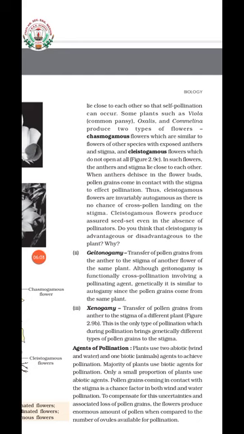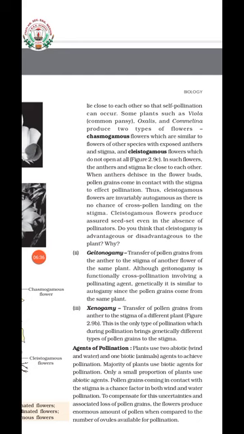Okay, so in this type there is a genetic difference between the male and the female parent, or the pollen grains and the stigma or the egg. Even though the stigma receives the pollen grain, the actual fusion takes place between the gametes, isn't it? Male and female gametes. So between these male and female gametes there will be a difference. So that is the difference between xenogamy and geitonogamy.